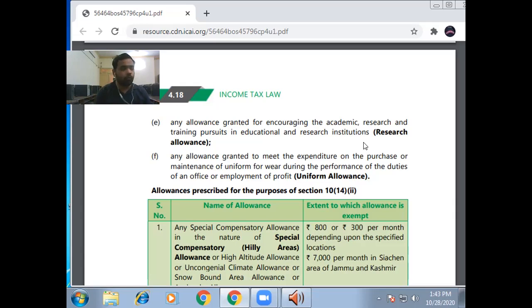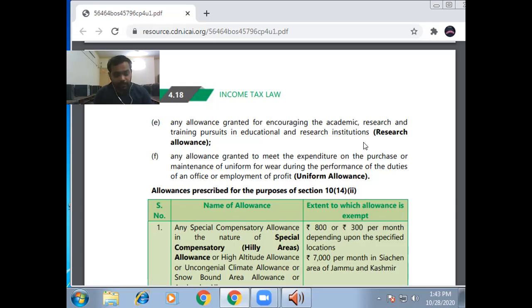Okay, next is uniform allowance. If the organization asks their employees to please come on the job with a proper uniform so that we can recognize the employee's identity, that yes, this is our employee.